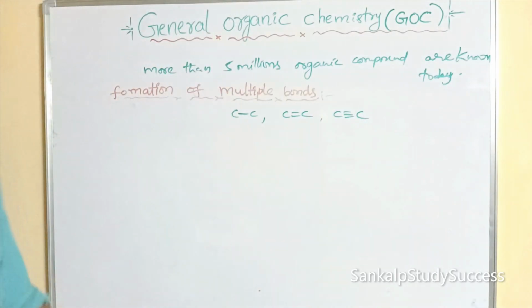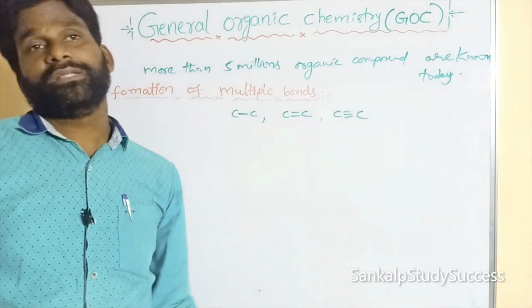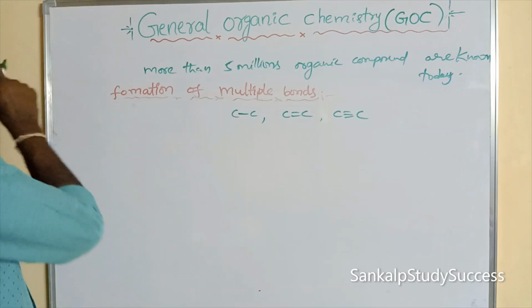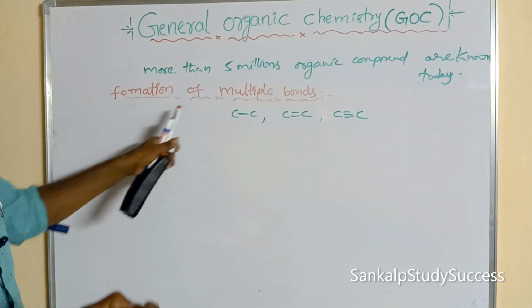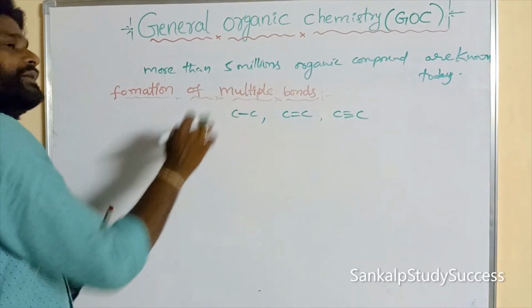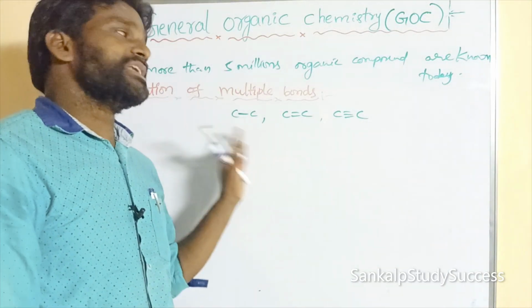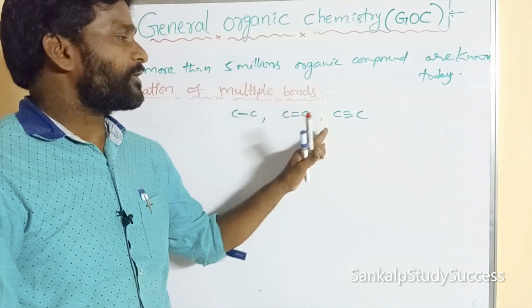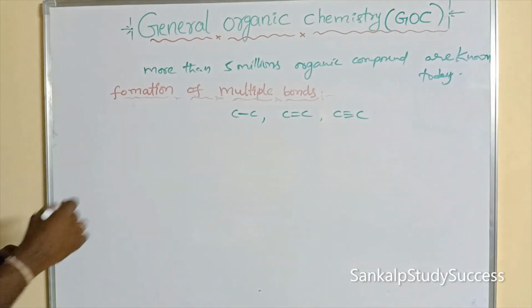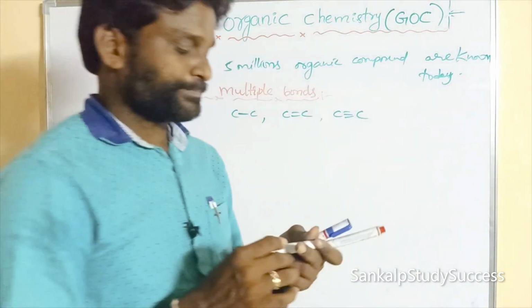Only carbon can form all these 3 bonds, and the remaining elements cannot form these types of bonds. Multiple bonds means more than one bond. So how does carbon form a single bond, a double bond, and a triple bond?